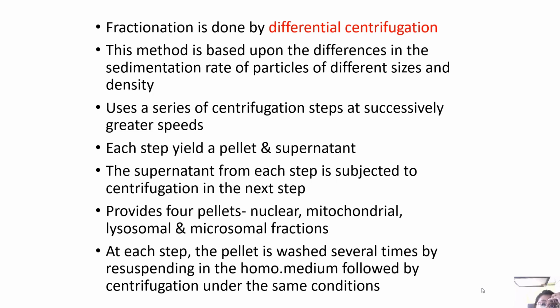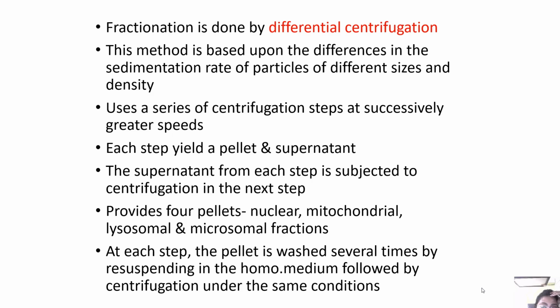This method is based upon the differences in the sedimentation rate of particles of different sizes and density. It uses a series of centrifugation steps at successively greater speeds. Each step yields a pellet and a supernatant, and the supernatant from each step is subjected to centrifugation in the next step. It provides four pellets: nuclear, mitochondrial, lysosomal, and microsomal fractions.